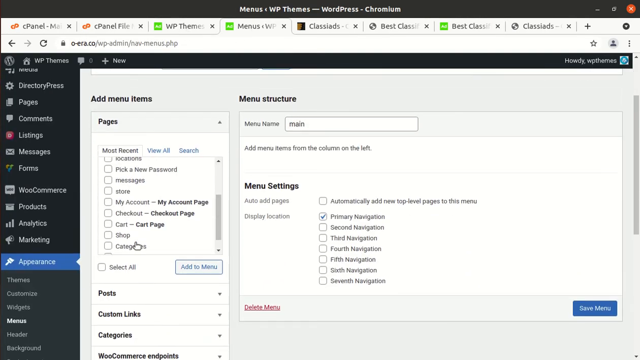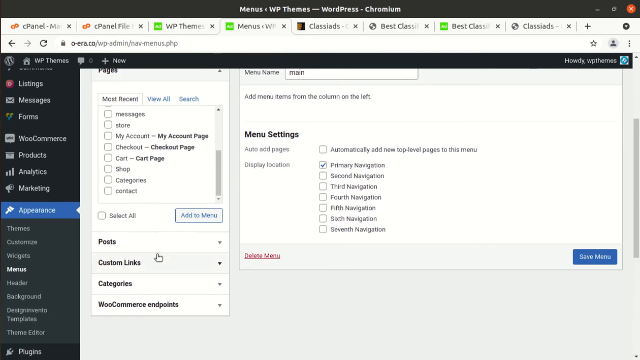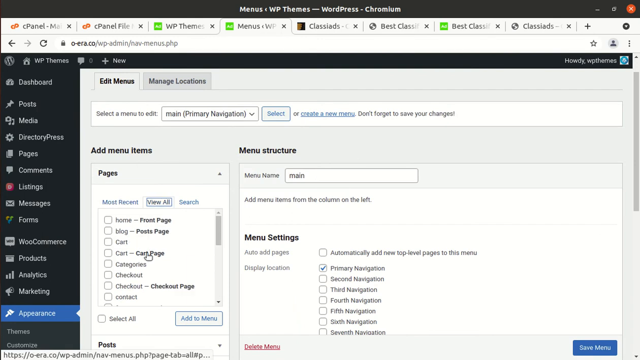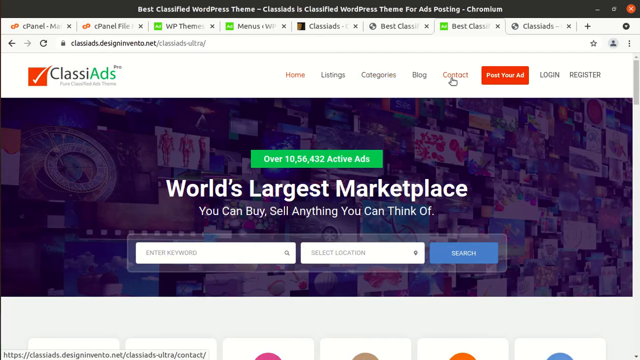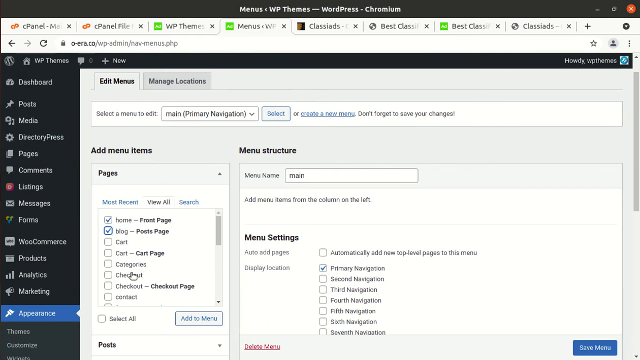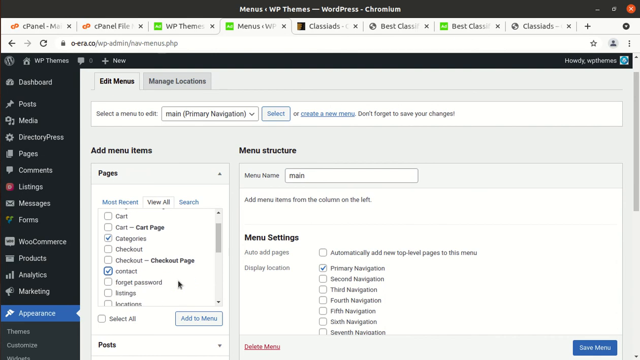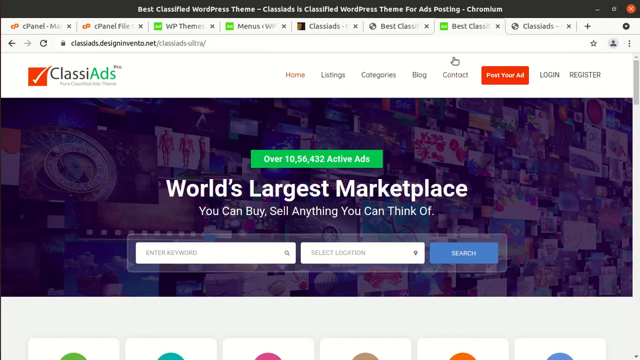So we can check the pages. This is home, blog, and what is next? Categories, contact. Okay, fine. Categories and contact, and okay, login and register link is here, so it is already here, and it is fine.